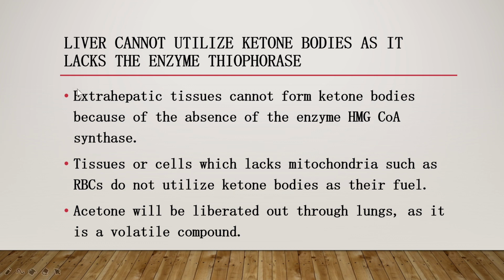Cells which lack mitochondria cannot utilize ketone bodies as their fuel because ketolysis occurs in the mitochondria. Since they lack mitochondria, they cannot utilize ketone bodies, and they will not use the energy provided by ketone bodies. Acetone, since it's a volatile compound, can be easily exhaled through the lungs. So this is how the ketone bodies are utilized.